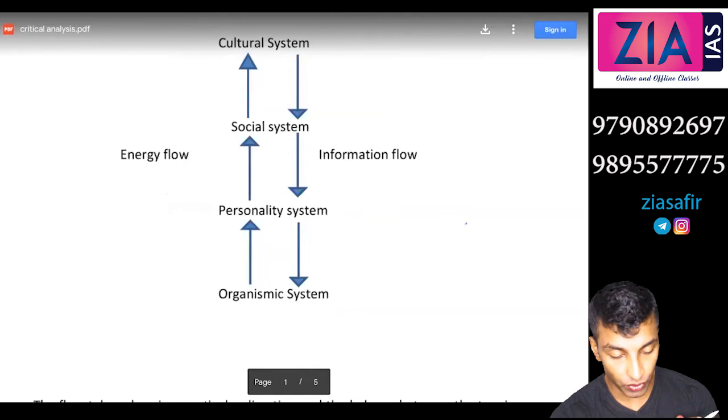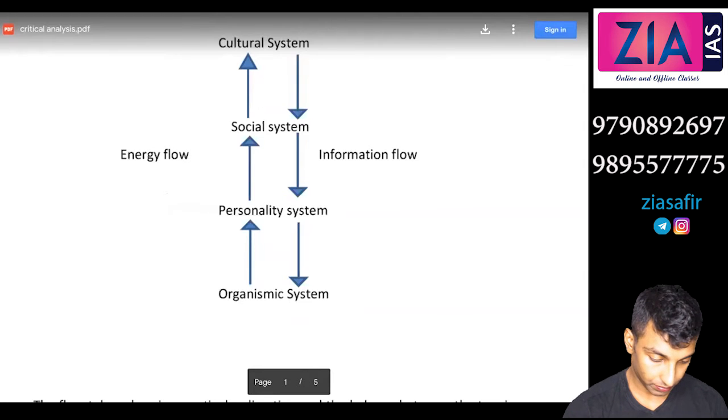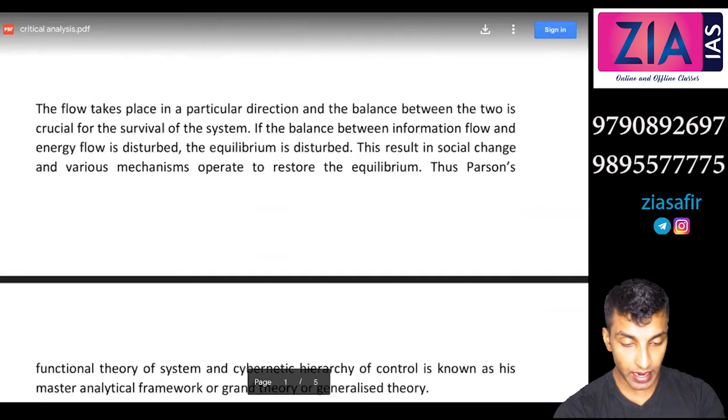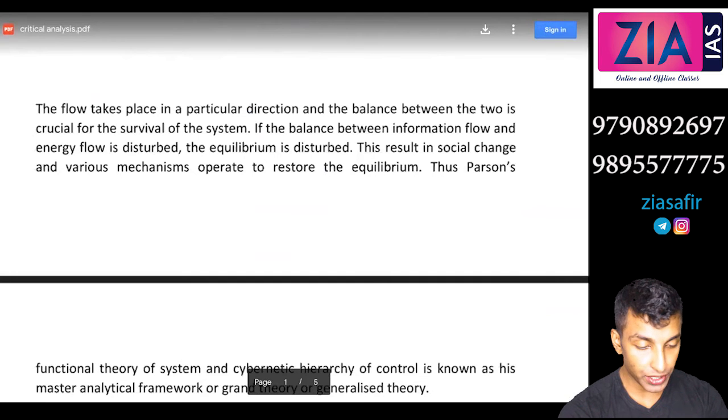Yeah, tell me, Arun, what is the doubt here? Sir, no doubt, sir. The flow takes place in a particular direction, and the balance between the two is crucial for the survival of the system. So there has to be a balance, and that's the balance I've told you. If the balance between information flow and energy flow is disturbed, the equilibrium is disturbed. That is clear for us. We have already discussed it. This results in social change.